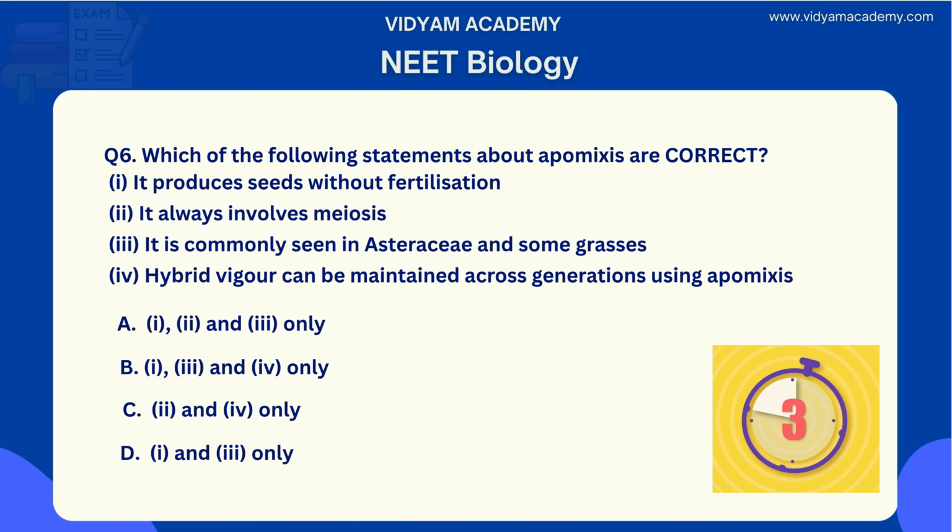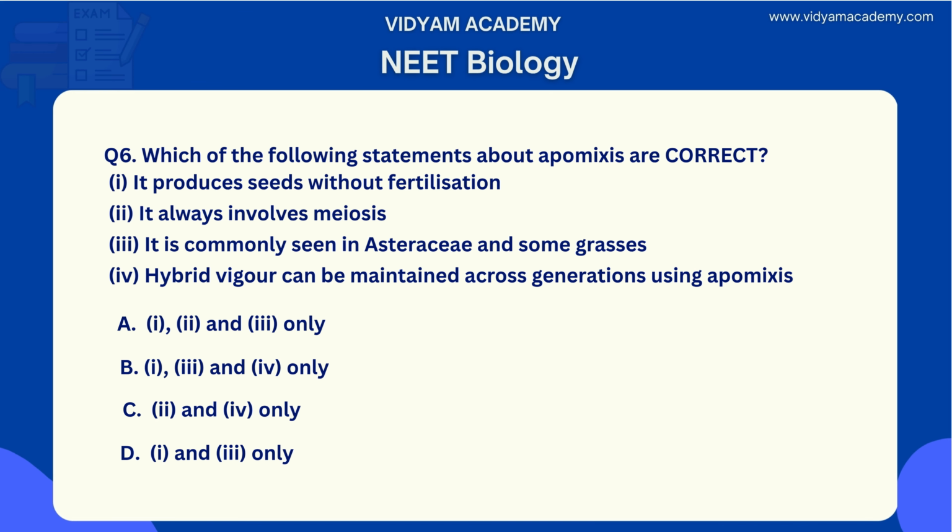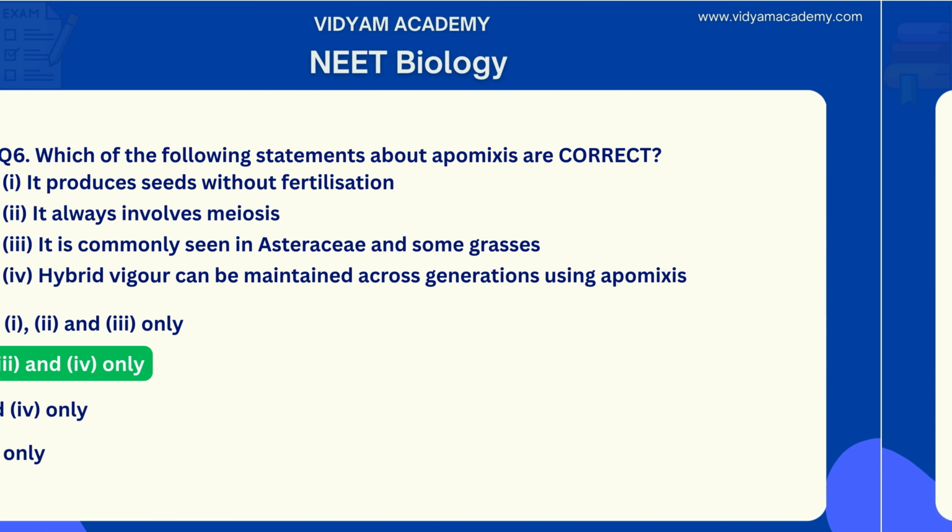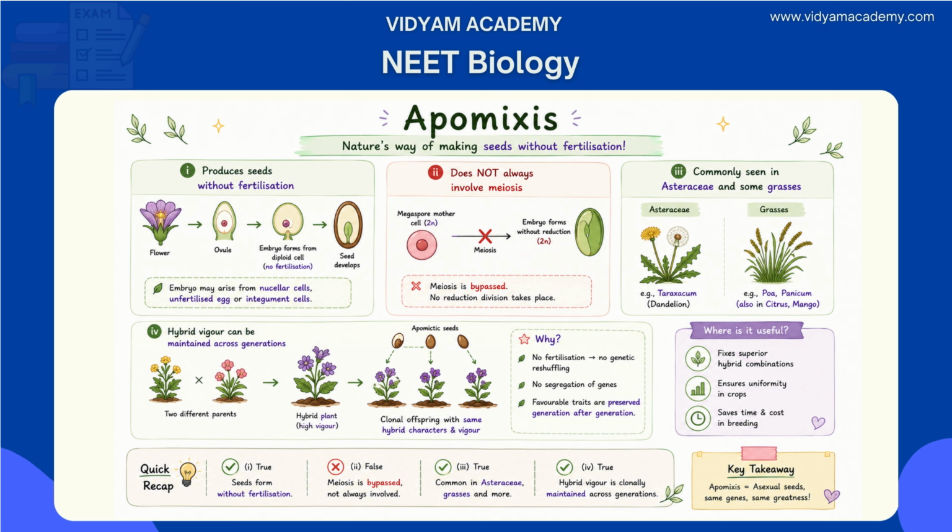What is the answer? Would you guess? Yes, the answer is B. So here statements 1, 3, 4 are correct. The subject is concerned with apomixis. Statement 1 is correct because apomixis is asexual seed formation. Seeds develop without fertilization. Embryos form from diploid cells. So nucellar cells, unfertilized eggs and integument cells work, which comes under statement 1.